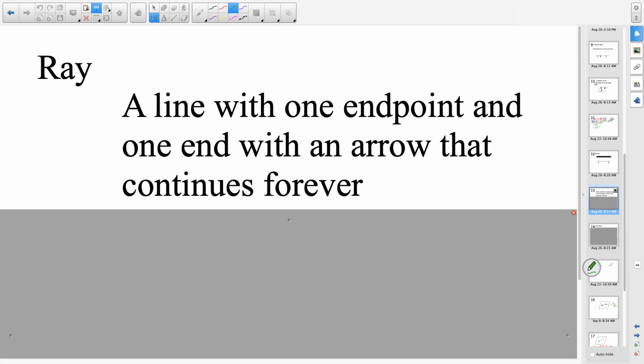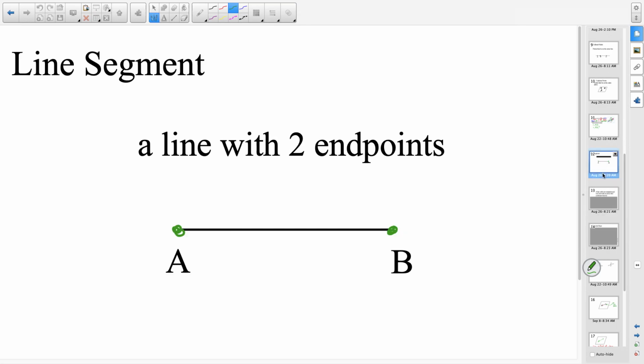Now, when you name a segment, we can name it segment AB with the 2 dots above it, or you can name it segment BA. In a segment, it doesn't matter.